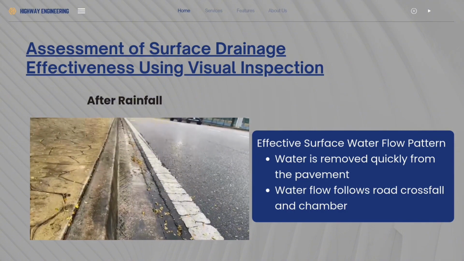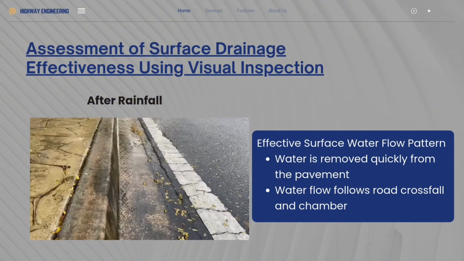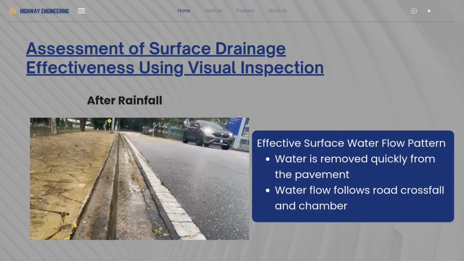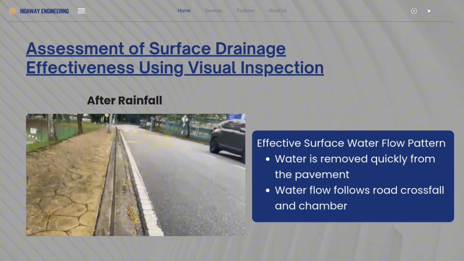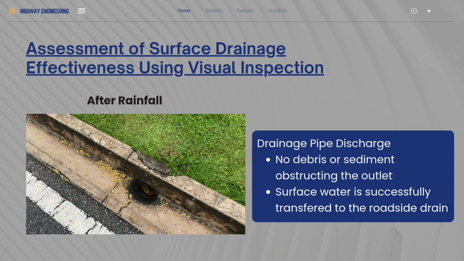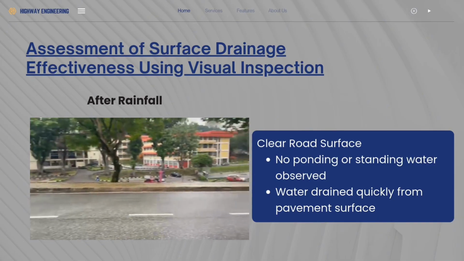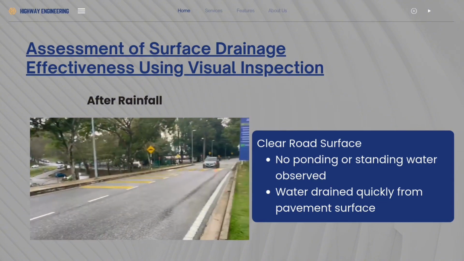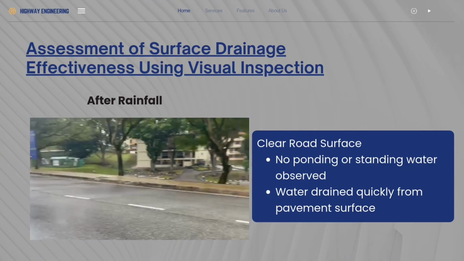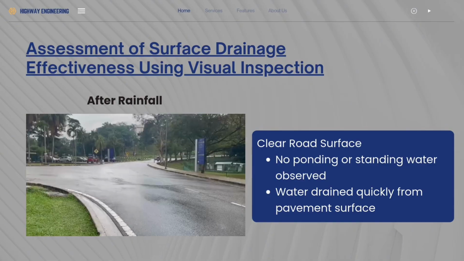This slide shows that surface water is removed quickly from the pavement. The water flow follows the road crossfall and camber, allowing rainwater to be directed away from the traffic lanes. This reduces the risk of water ponding and skidding. The drainage pipe outlet is functioning properly with no debris or sediment obstructing the flow. Surface water is successfully transferred from the road into the roadside drainage system, indicating good connectivity between surface and subsurface drainage. Based on this observation, no ponding or standing water was found on the road surface after rainfall. Water drained effectively from the pavement, which confirms that the surface drainage system is effective and contributes to safer driving conditions.